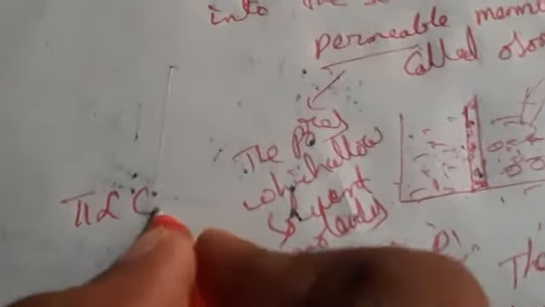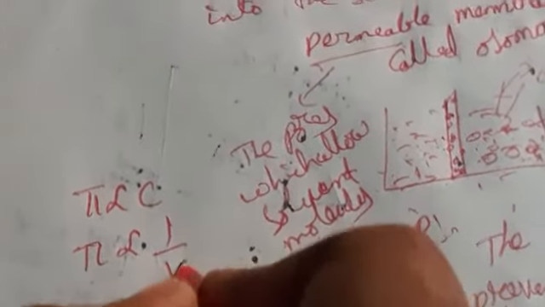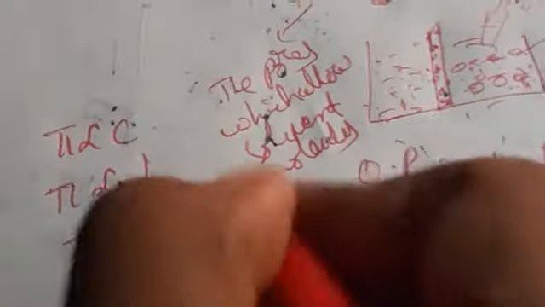Why I'm saying CST is according to the Van 't Hoff factor. For example, pi is directly proportional to the concentration of the solution, so pi is directly proportional to 1 by V. Also pi is directly proportional to T. It depends upon temperature and also volume.